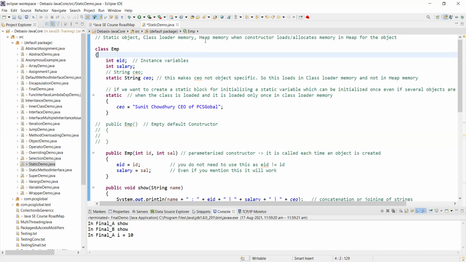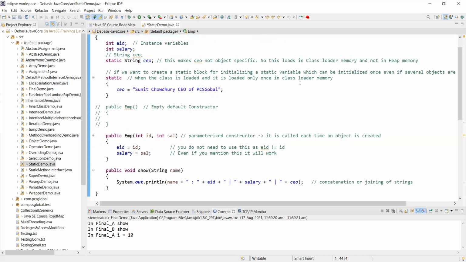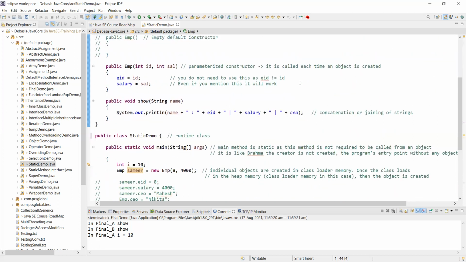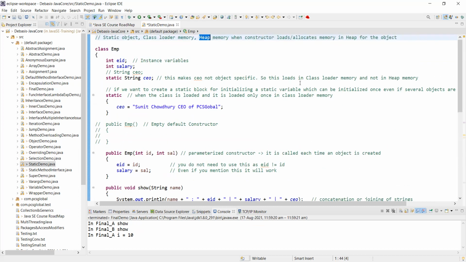Are you getting me? I'm trying to give some examples from real life so that you can relate. An object is like a human being. So, sir, whenever we create an object of a class, that object is present in the heap memory. Yes, very good.